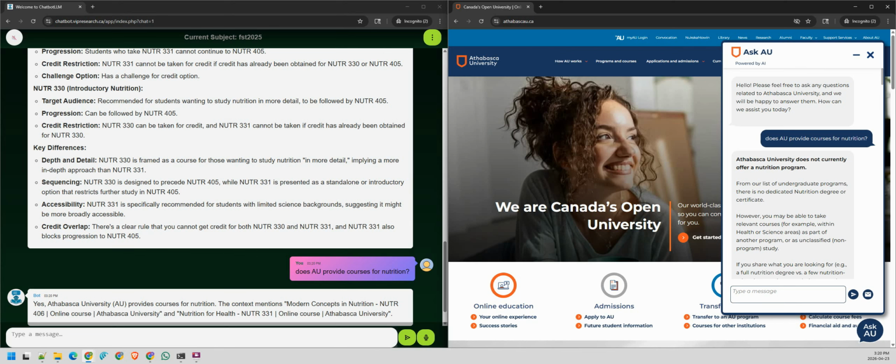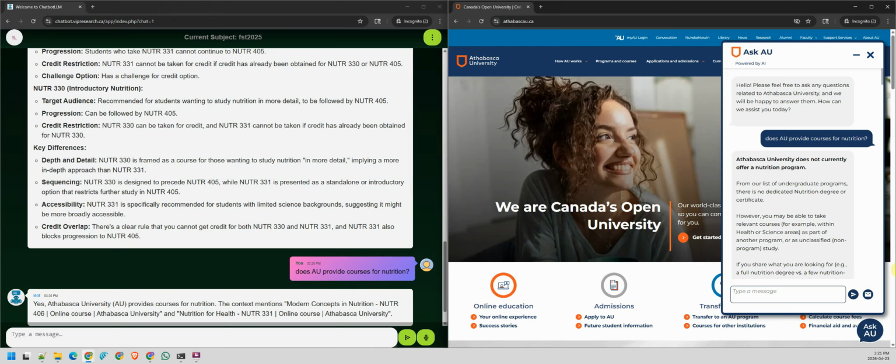We can see that MASA and the Chatbot LLM are actually responding faster, or most of the time faster, than AI-powered live chat like AskAU. On the other hand, it gives you more details and content instead of just asking you to take a look by yourself.